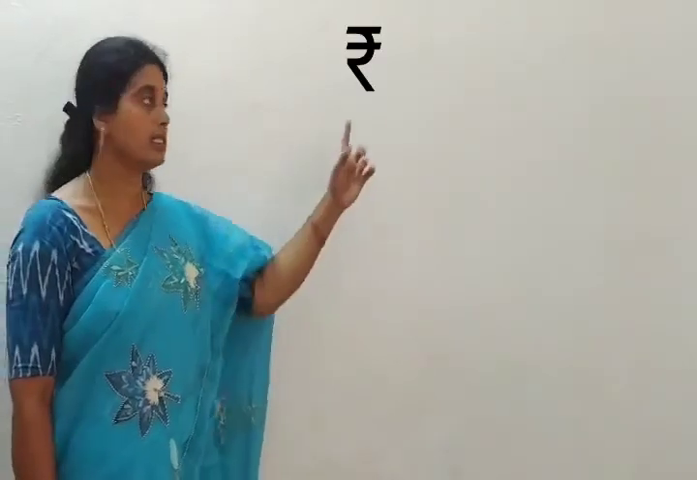Yes, this is the symbol of rupee. You know how many pies are equal to 1 rupee? Yes, very good. 100 pies is equal to 1 rupee. Did you understand? Yes, very good.